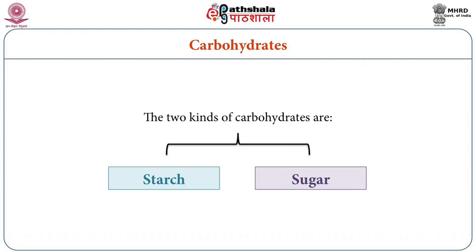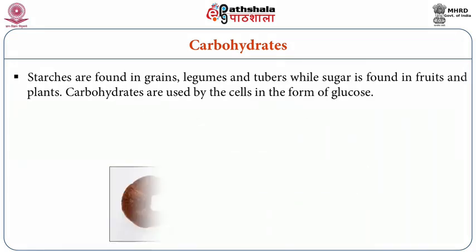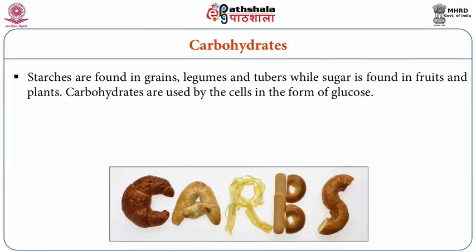Now, coming to the first component, the starches are the ones which are found in grains, legumes and tubers, while sugar is found in fruits, jaggery, etc. These carbohydrates are used by the body to give energy to the body. Each gram of carbohydrate which is burnt gives us 4 kilocalories of energy to perform work and the different activities required for us.